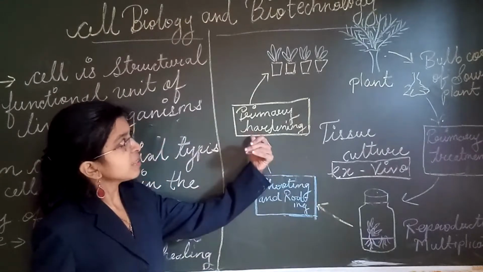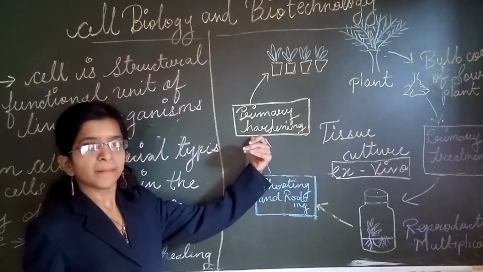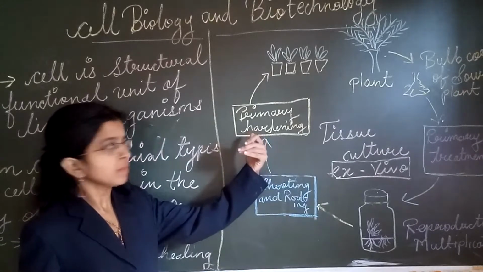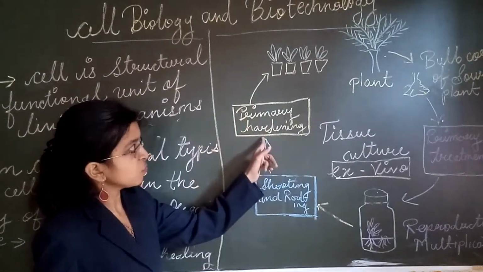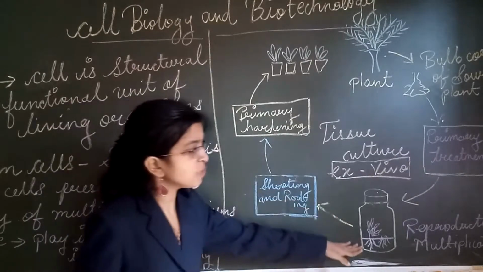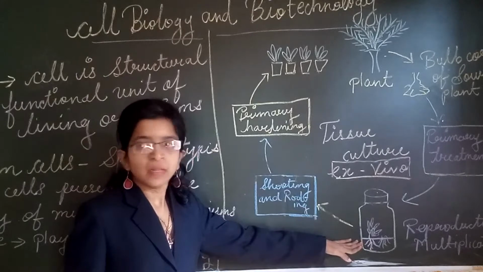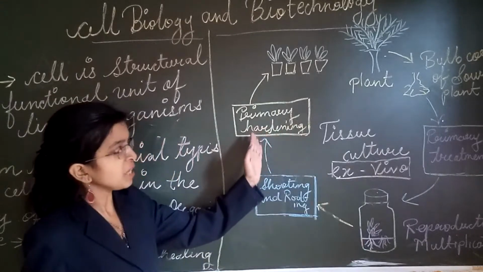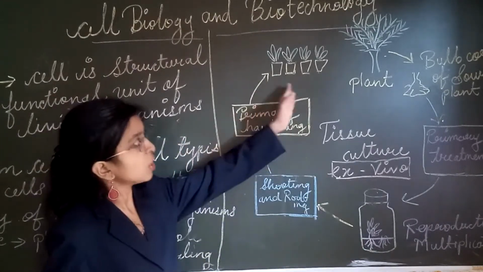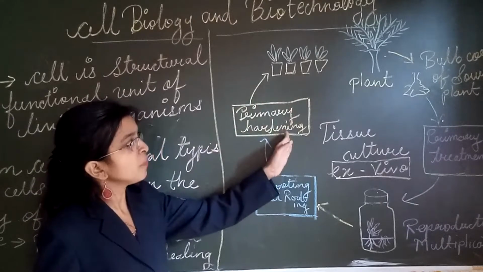So the next is primary hardening. Primary hardening means after the cultivation, these plants are removed safely, and then they are grown in some small pots. That is called primary hardening.